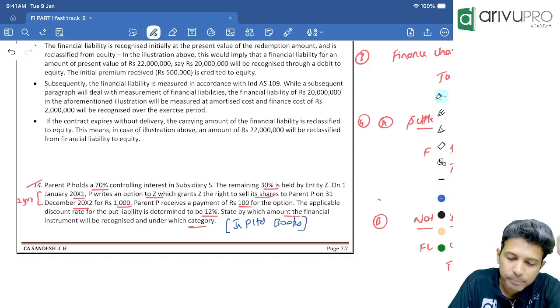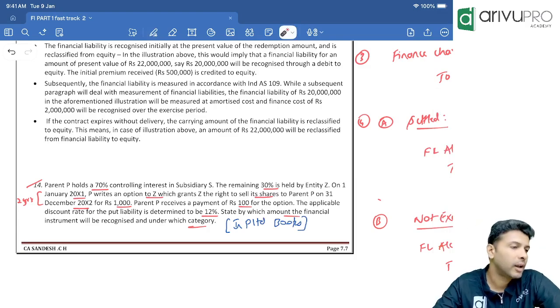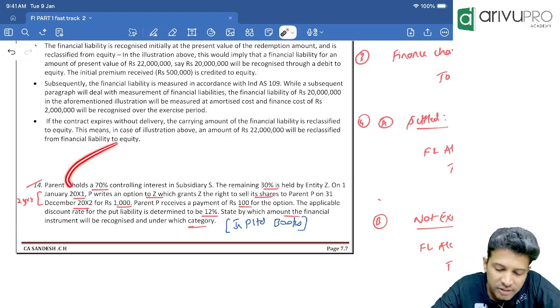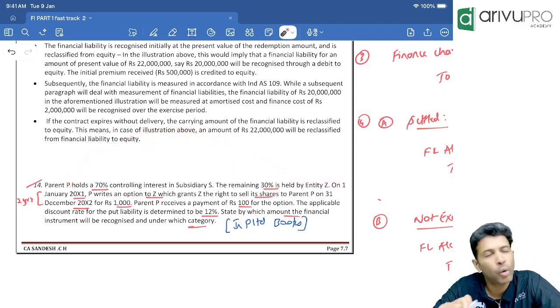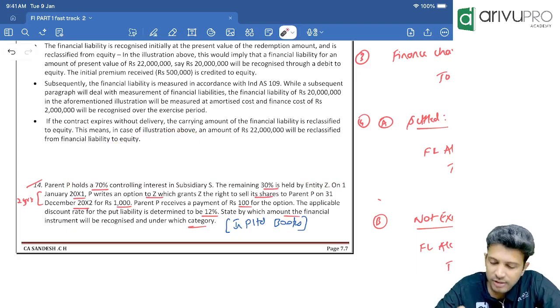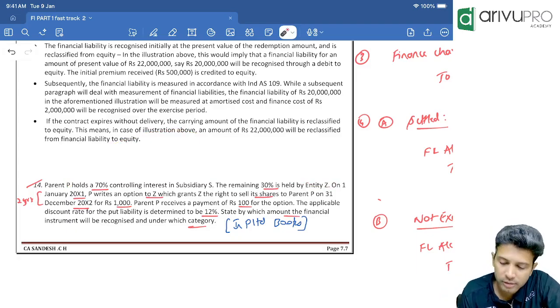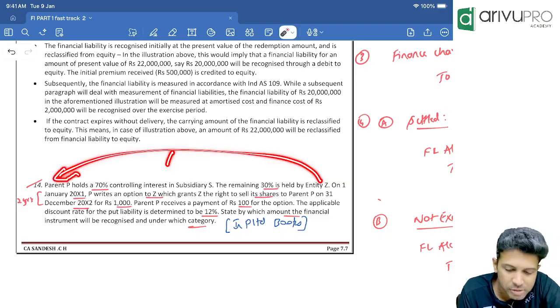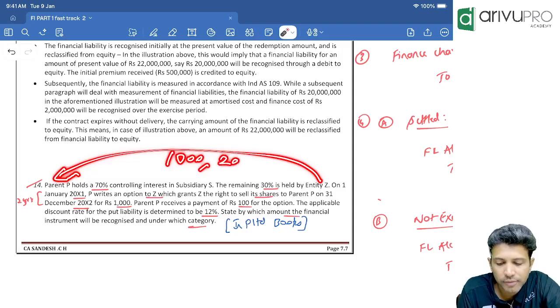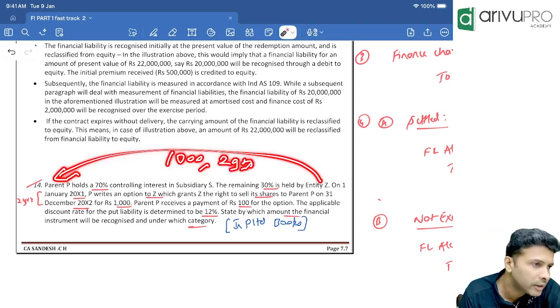One by one. First, people, observe. P has given a right to whom? Z. Now, who has the right? Z. Z has a right to do what? Z has a right to sell the shares to P for how much value? 1000 after 2 years. Agreed?